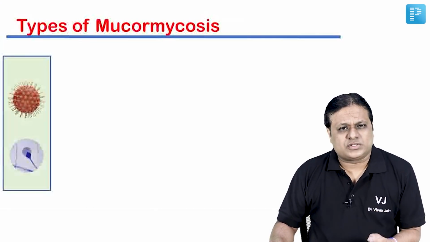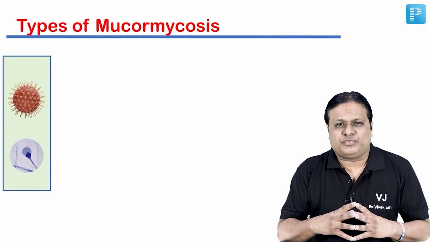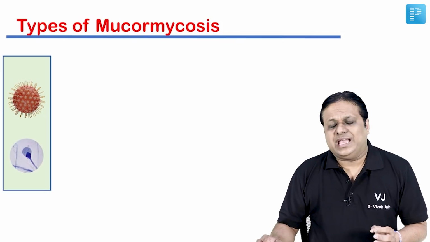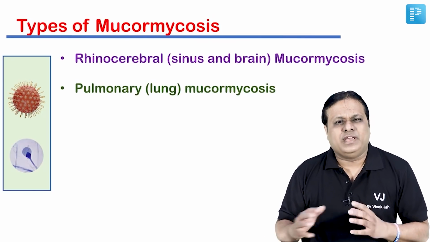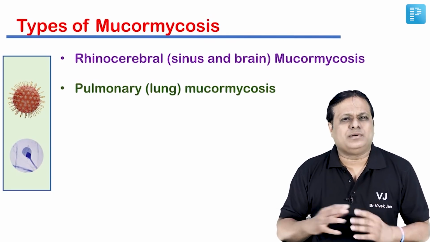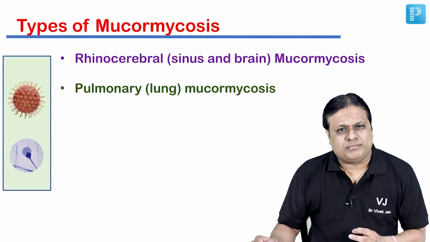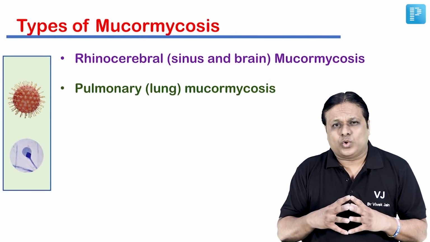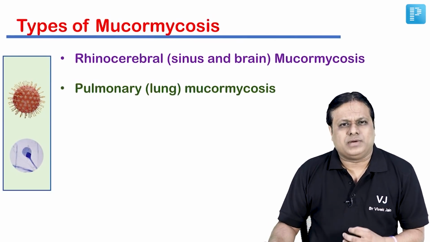Now friends, all of us must know what are the various types of mucormycosis. It actually affects a lot of body organs and is not restricted to any one specific organ only. In COVID-19, we have maximum reported cases of rhinocerebral, that is sinus and brain, mucormycosis. Along with that, COVID-19 is a pulmonary lung infection, so pulmonary lung mucormycosis.